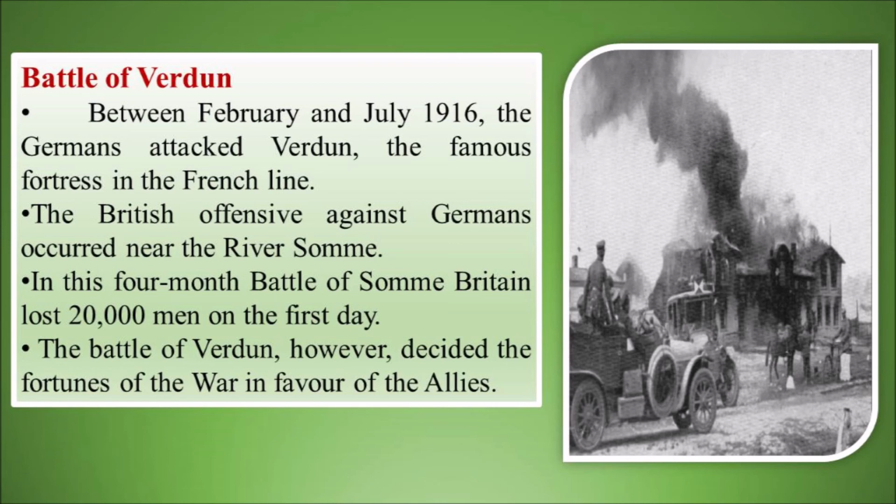On the other side, in the battle between British and Germany, this battle took place near River Somme. On the first day of the battle itself, about 20,000 British soldiers died. And it was a great loss to the British. But luckily, the Battle of Verdun brought luck and favored the Allies. So, in spite of these many losses, the Allied countries finally won the battle.